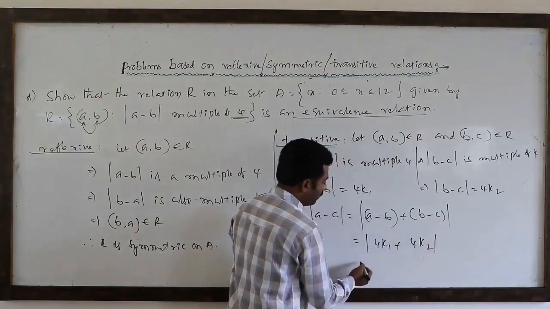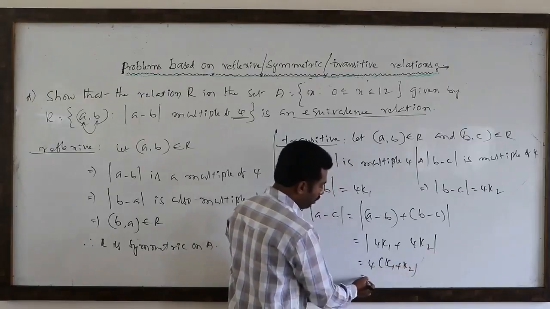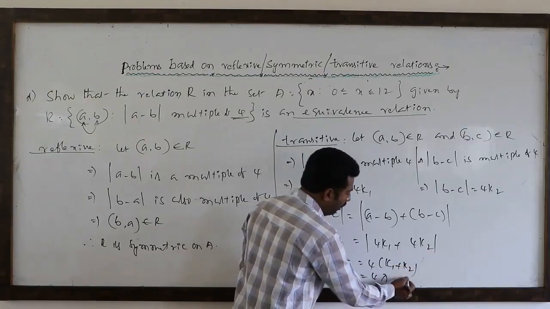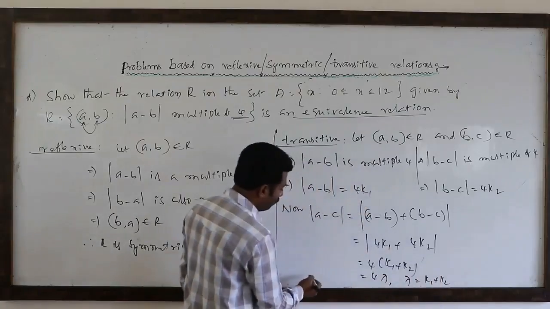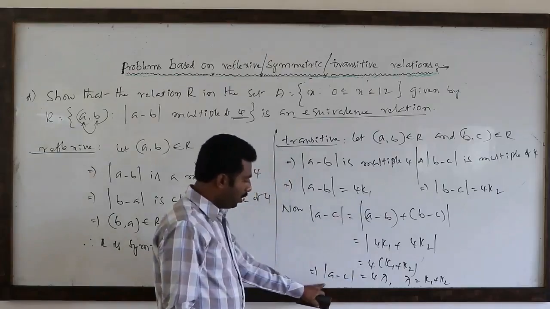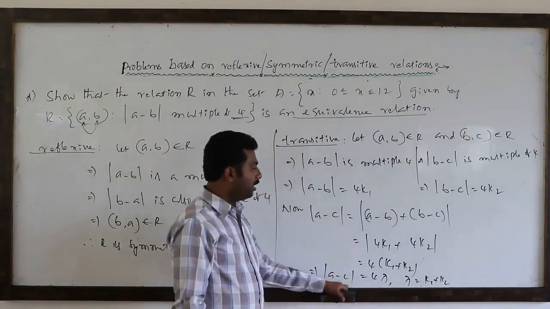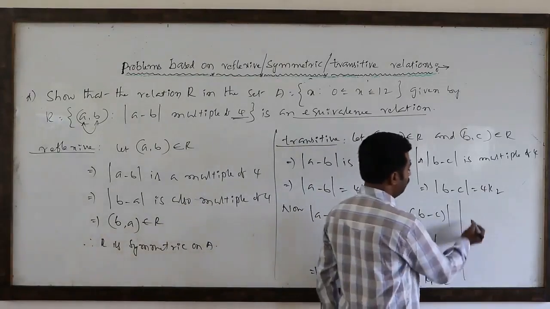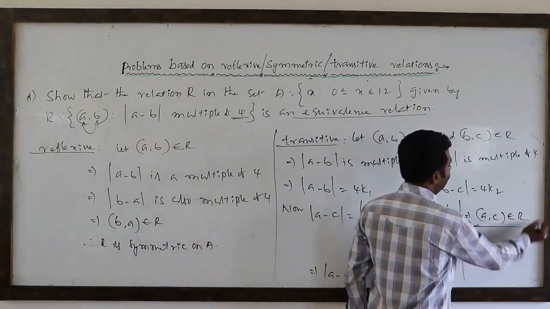So this is 4 times (k1 + k2), that is 4 times some lambda, where lambda equals k1 plus k2. So |a − c| is 4 times lambda, which means (a, c) also belongs to R.